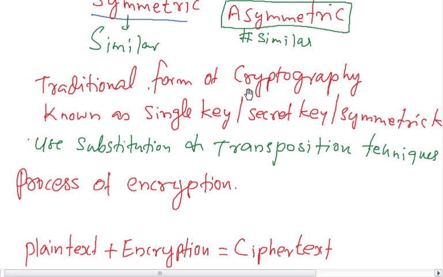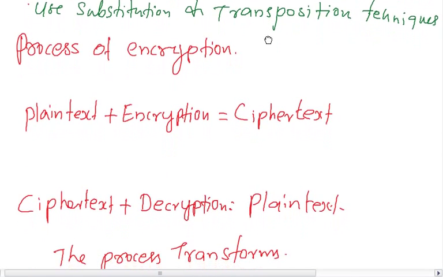The traditional form of cryptography is known as single key, secret key, or symmetric key, any name you can call. This symmetric key uses substitution and transposition techniques to encrypt the message. In the process of encryption, there is a plain text and it is encrypted, and you get the cipher text. The plain text is readable and the cipher text is unreadable. When you send this to the recipient, the other person will have the cipher text. He will decrypt it using the same key, and he will get the plain text.